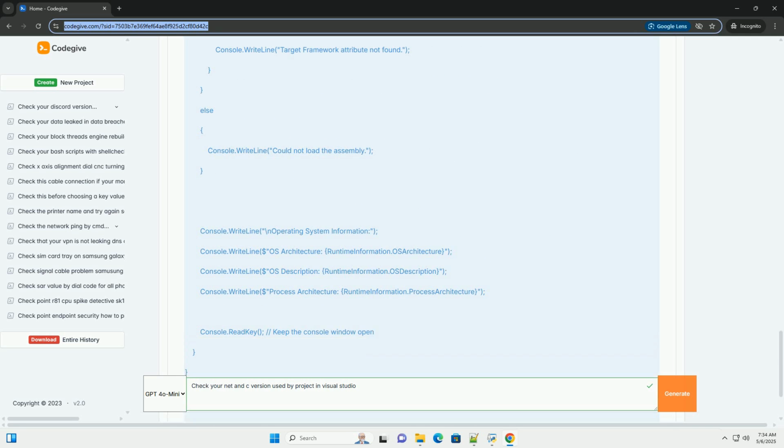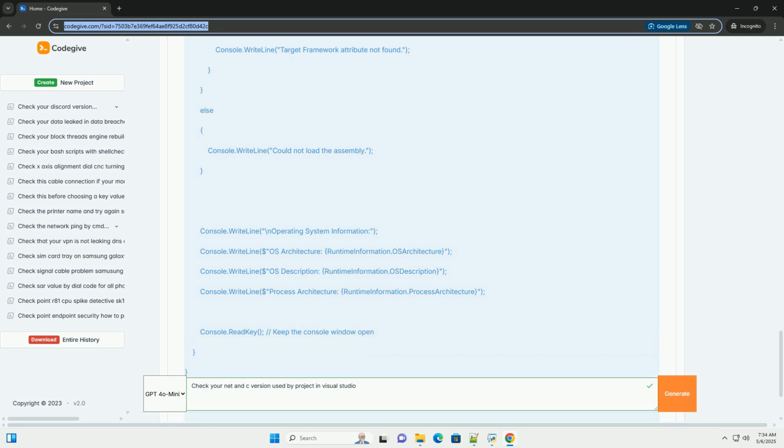Assembly.GetCustomAttribute TargetFrameworkAttribute. This attempts to read the target framework attribute from the assembly metadata. This is more robust than Environment.Version for determining the target framework at runtime, especially for .NET Core/.NET 5+/6+.